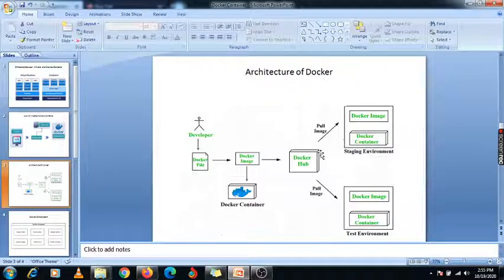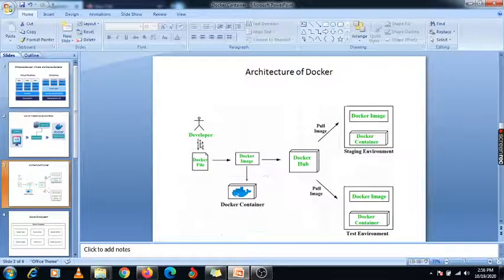So you can pull out those particular images. This image again I can pull out, and I can create another container or another environment. So this is the architecture of how Docker works, how we can pull out the images from Docker Hub, and how to push images from my local system to Docker Hub, and how we can pull out those images from Docker Hub on my local system using the Docker engine.